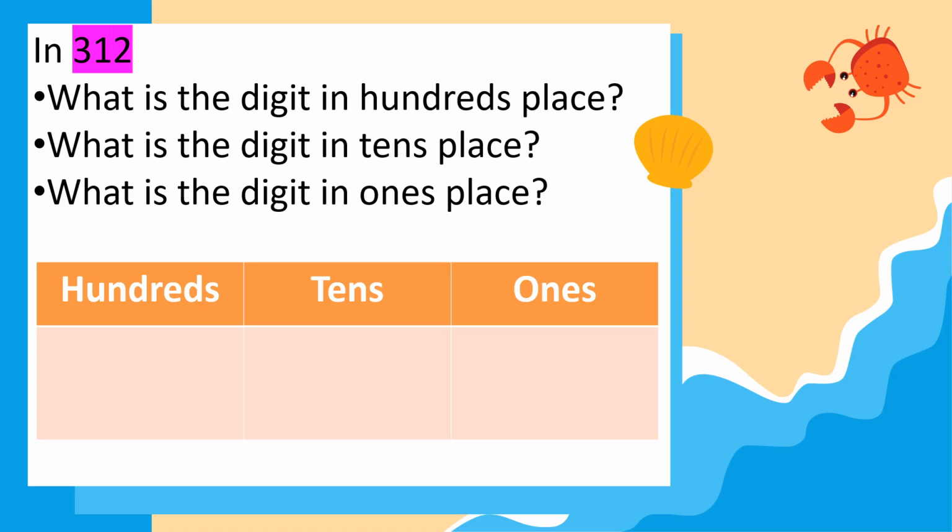In 312, what is the digit in hundreds place? Now try to answer this also. What is the digit in hundreds place? What is the digit in tens place? And what is the digit in ones place? In 891, try to find the digit in hundreds place, in tens place, and in ones place.